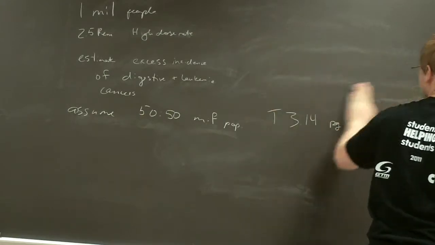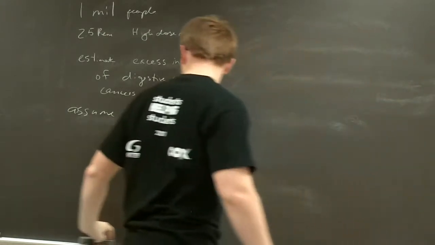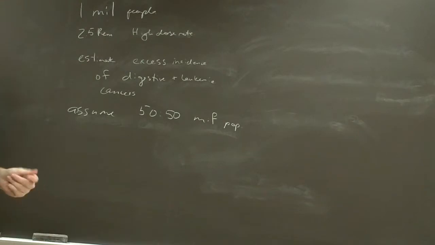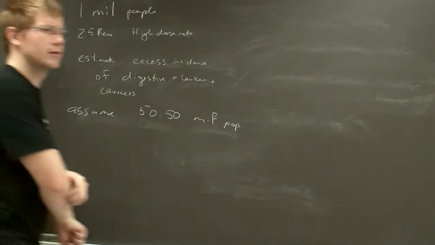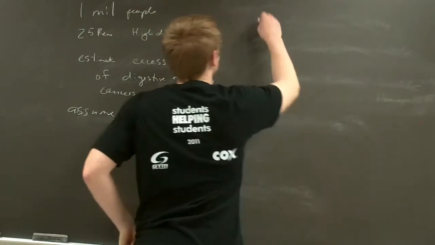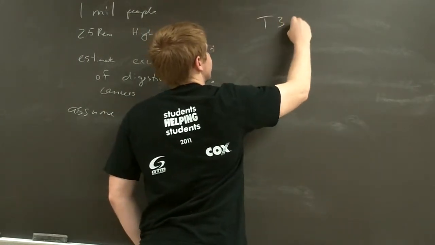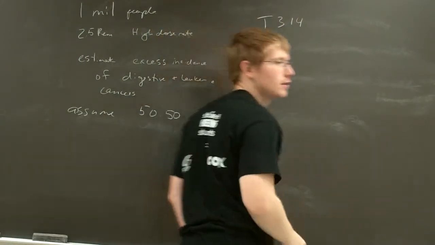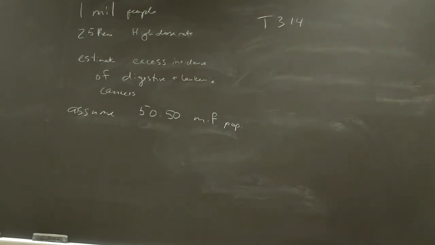Alright, is there a table that has excess incidence for different types of cancers? Yeah, 314. Well, 314 has males and females, and it's got that single exposure.